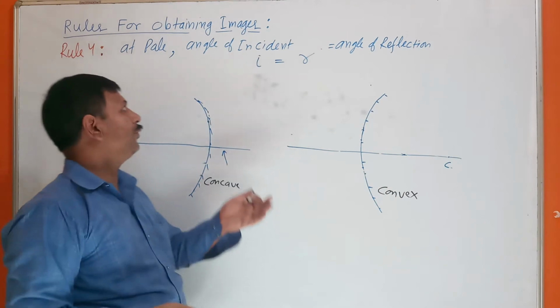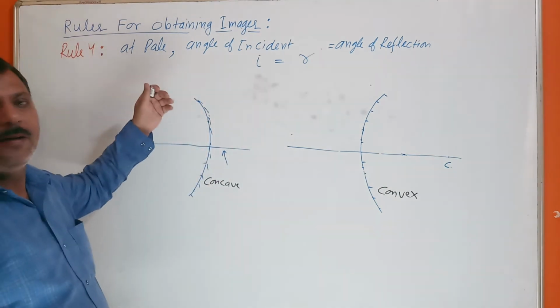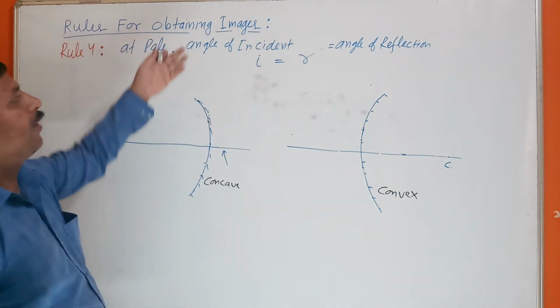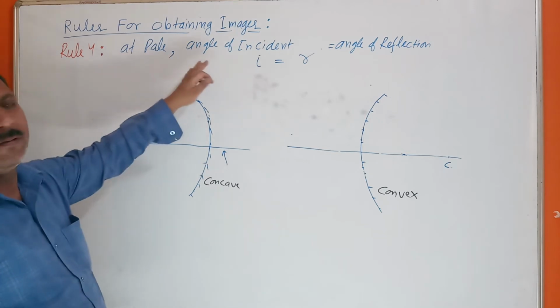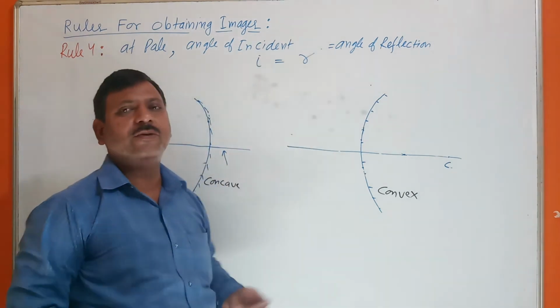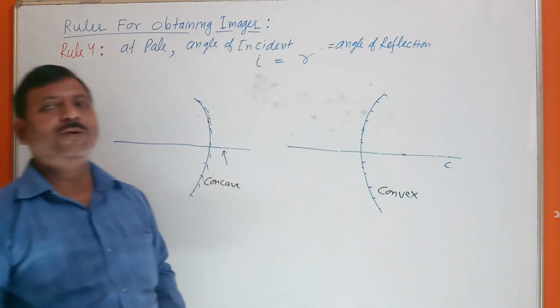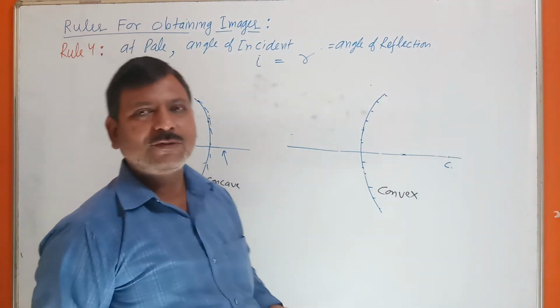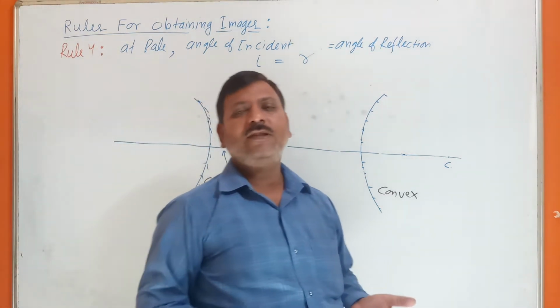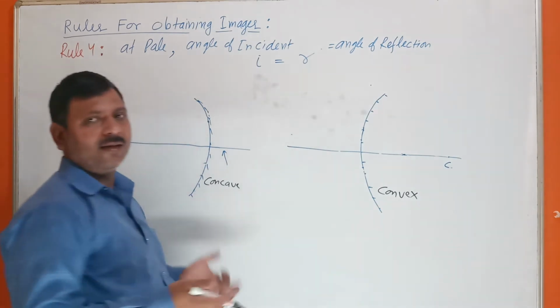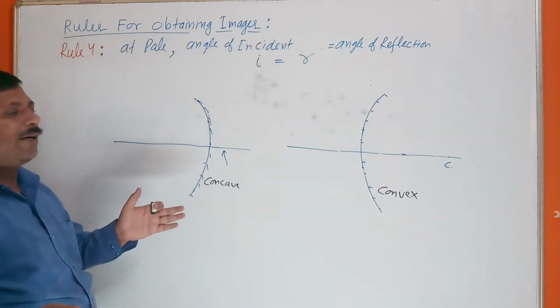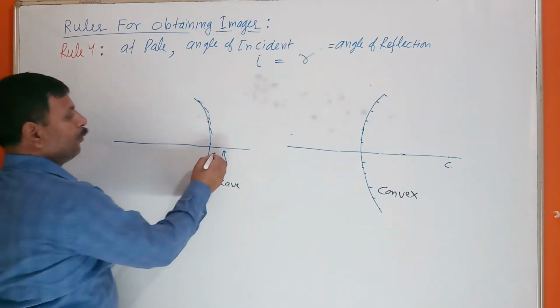Sometimes we can also use the fourth rule for obtaining the image. At the pole, angle of incidence is equal to angle of reflection, i equals r. We can sometimes use this fourth rule: angle of incidence is equal to angle of reflection. It is better to use it at the pole.